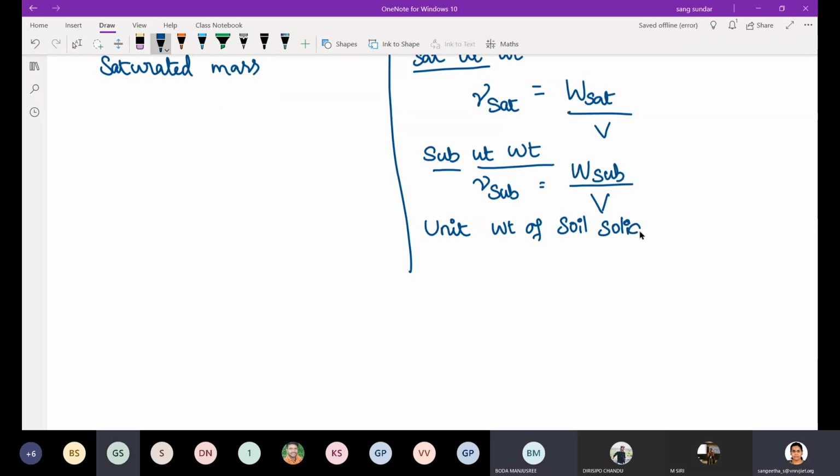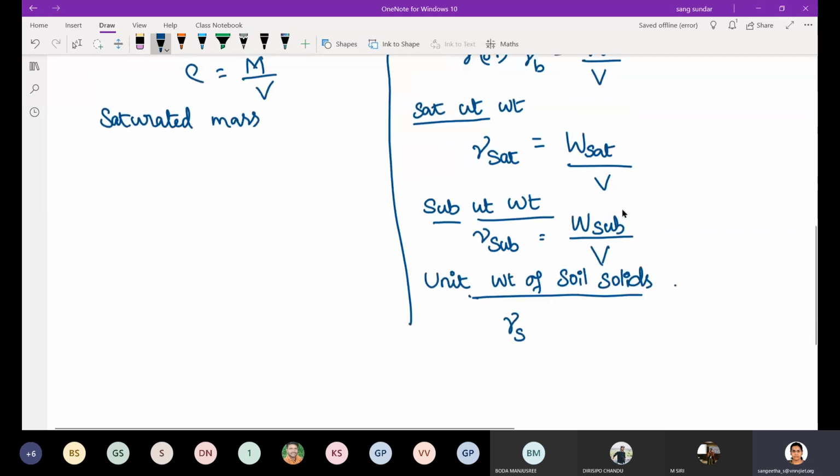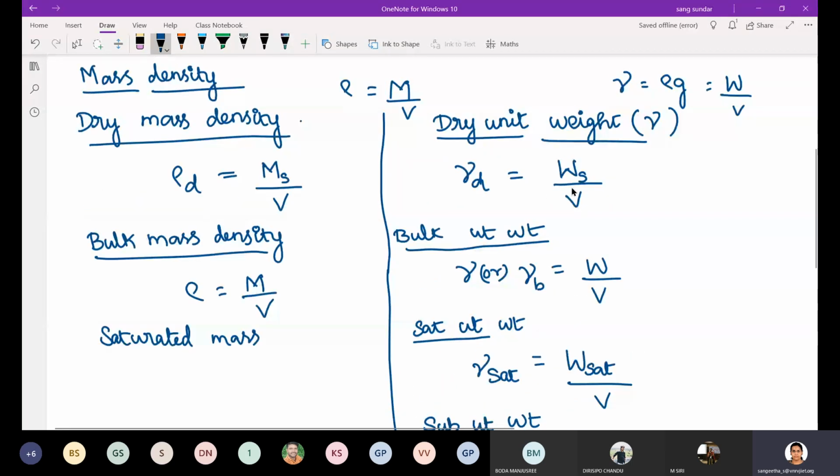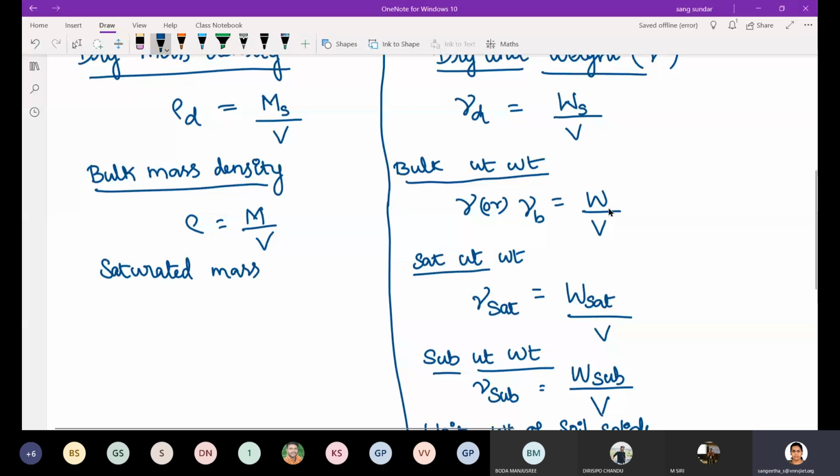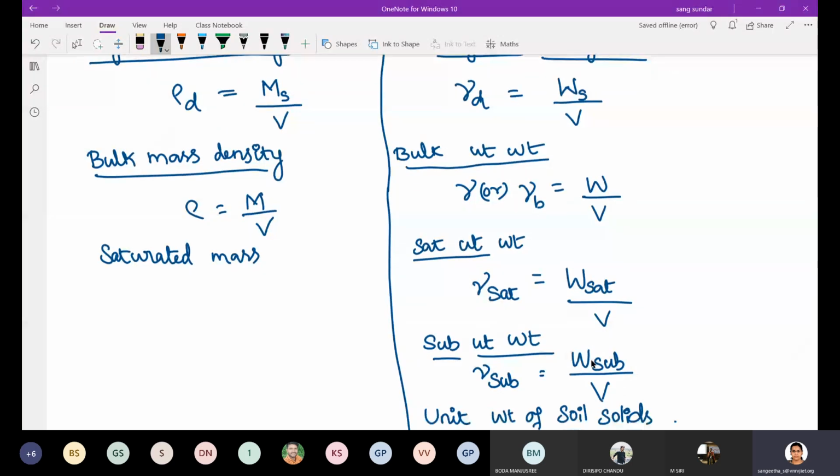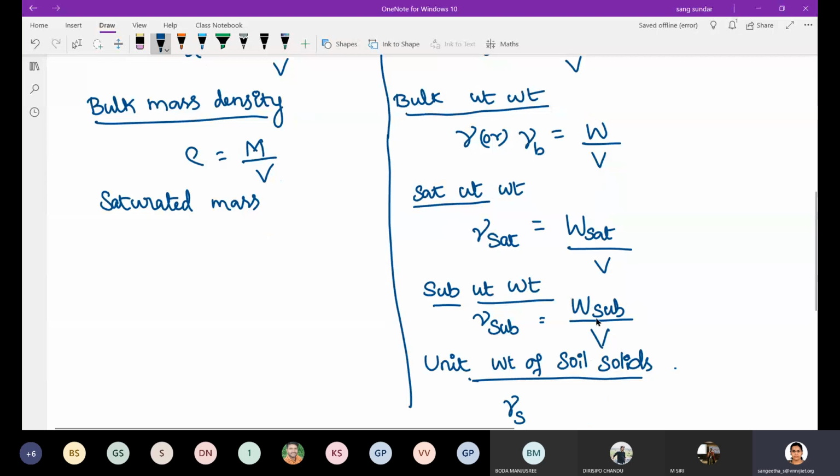Yes, ma'am. So, unit weight of soil solids is generally represented with the suffix S, gamma S. In all the previous cases, we took dry soil mass, wet or natural soil mass, totally saturated soil mass, and soil in submerged condition.